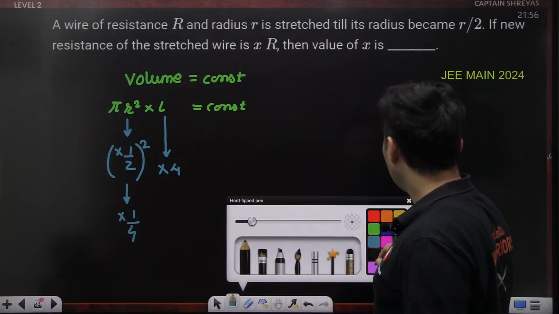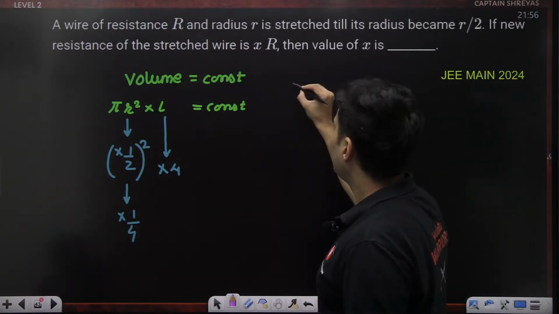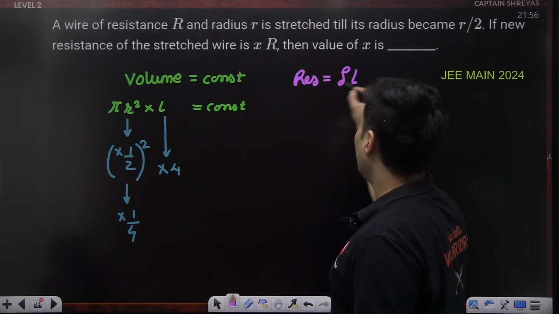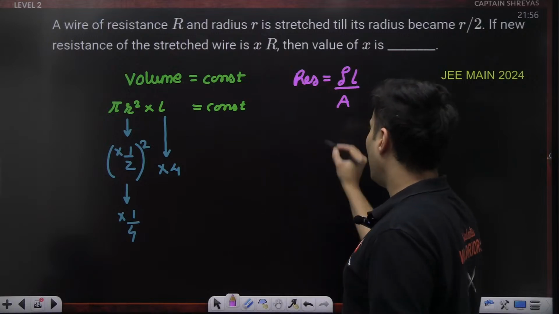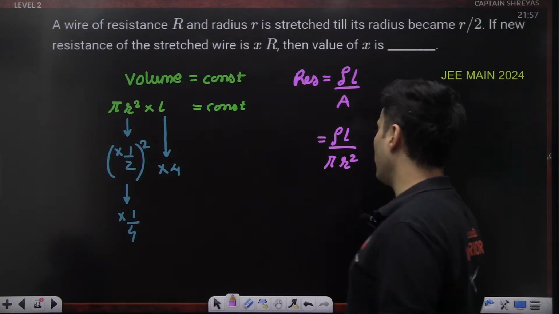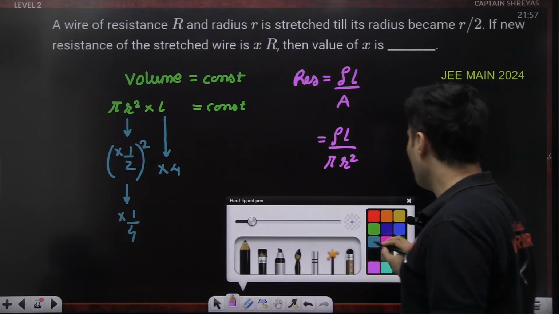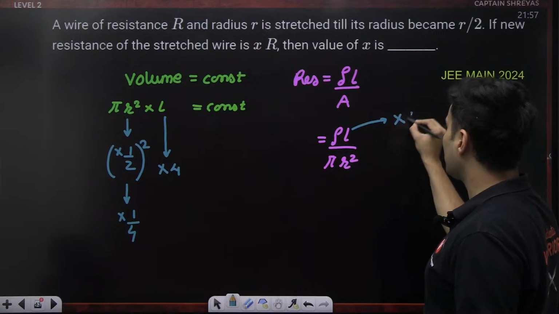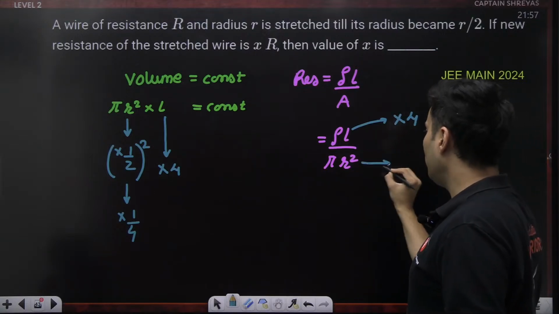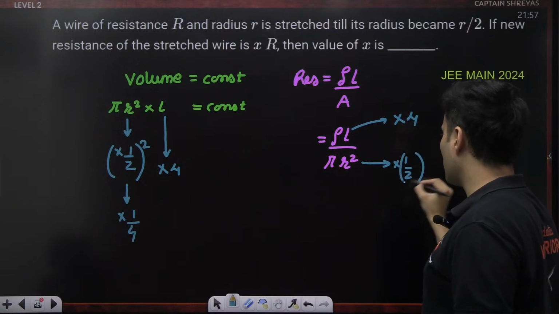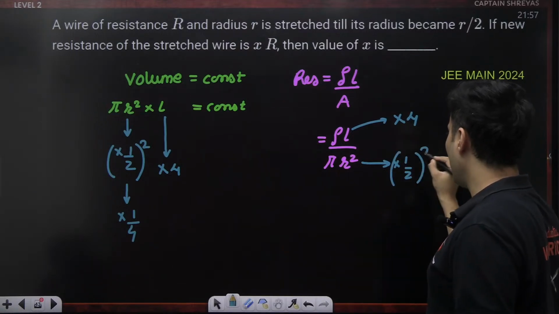Now we all know that resistance is rho L divided by A, and area is pi into radius square. In the numerator, we found that the length has increased 4 times, and in the denominator, the radius has become half times. Do not forget to square it.